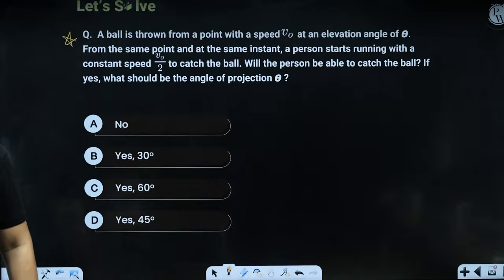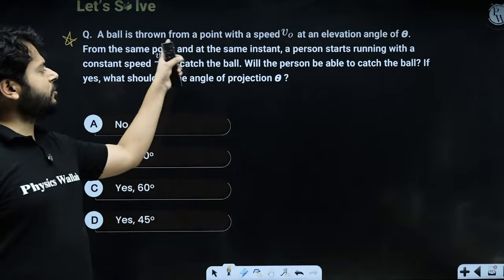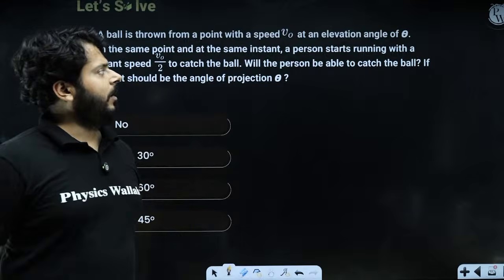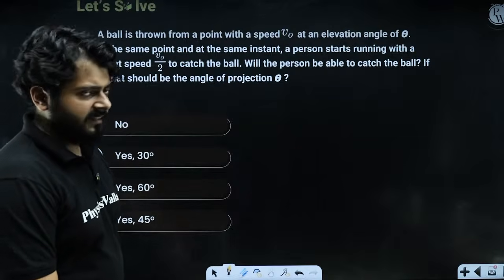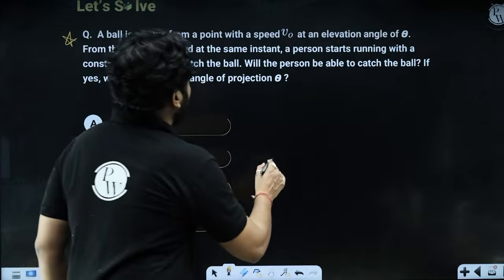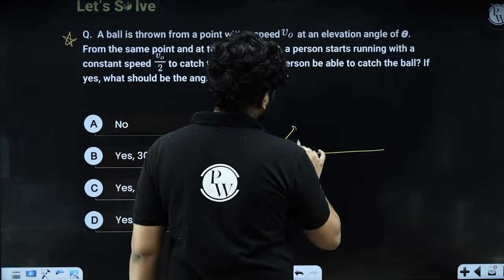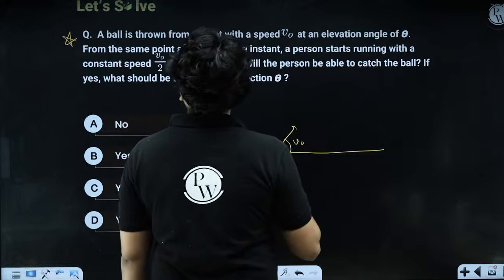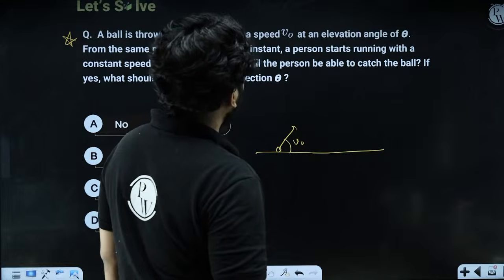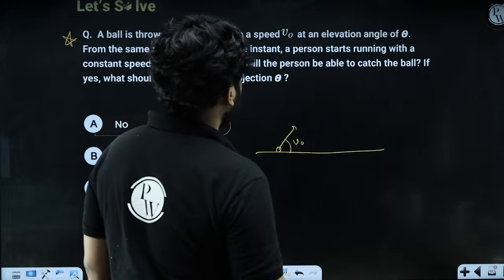So the question is, a ball is thrown from a point with a speed v0 at an elevation angle theta.